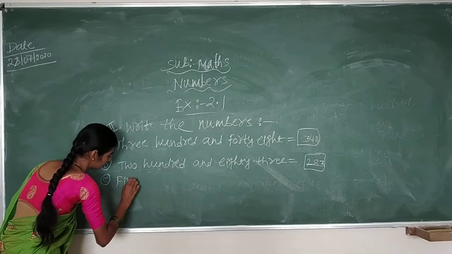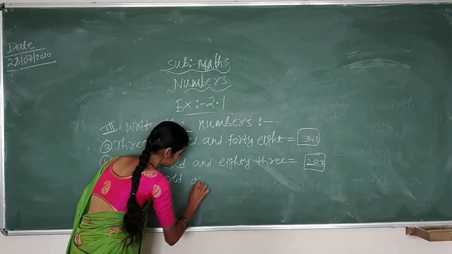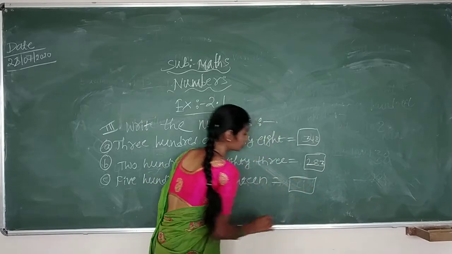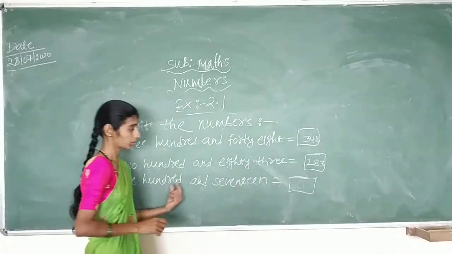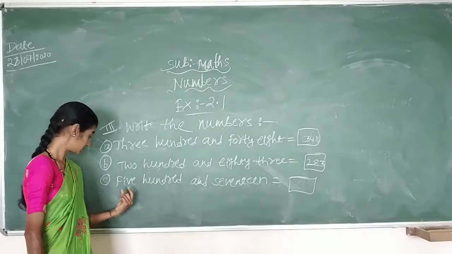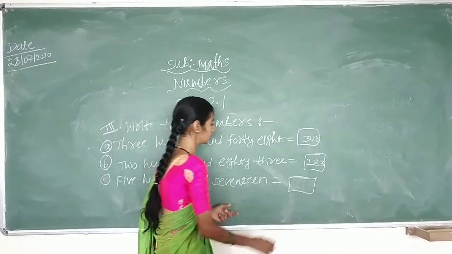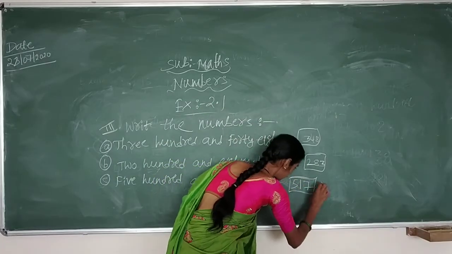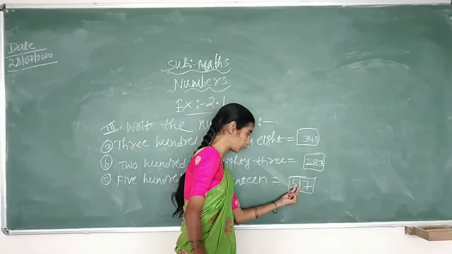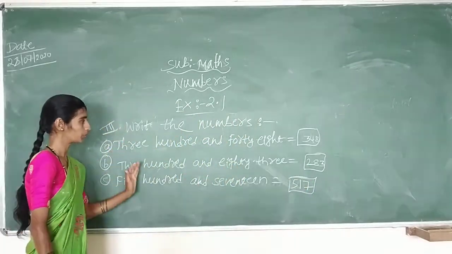Moving to the next question, it is 517. So children, you have to write the number for it. How are you going to write? Read this number name. What is this? It is 517. It is easy too. We should write it as 517. So this is all about the third bit.